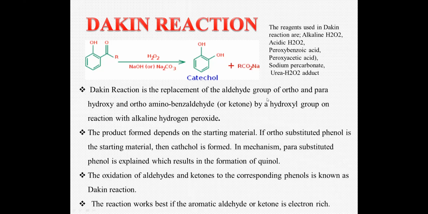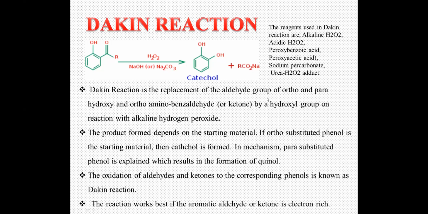So the condition has to be remembered. It should be an alkaline peroxide. Whenever the reaction is asked for 2 marks, you have to write this particular example. You can take an ortho hydroxy aldehyde or ketone, which gets converted to the corresponding catechol. If there is an amino group, you get the corresponding amino compound, a catecholamine. So the product formed depends upon the starting material.